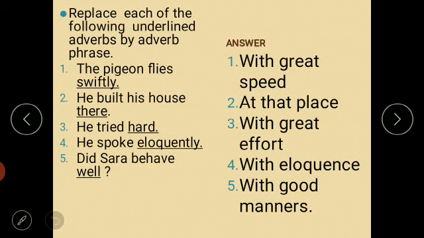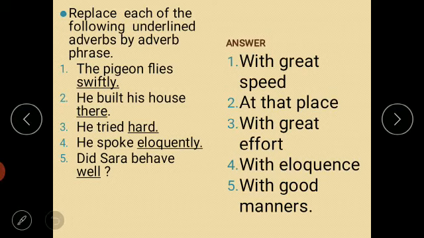Sentence number 2. He built his house there. There is an adverb because it tells us where. He built his house. Where did he build his house? There. So there is an adverb of place, and we have to replace this adverb with an adverb phrase. At that place. Sentence number 3. He tried hard. Hard is an adverb. We are going to replace it with the adverb phrase with great effort.